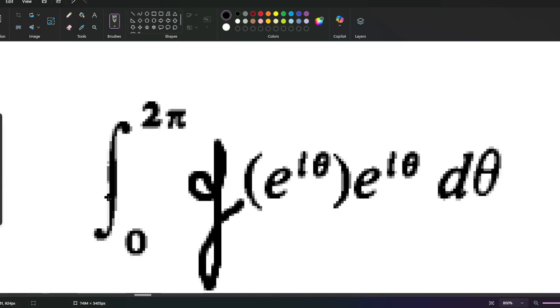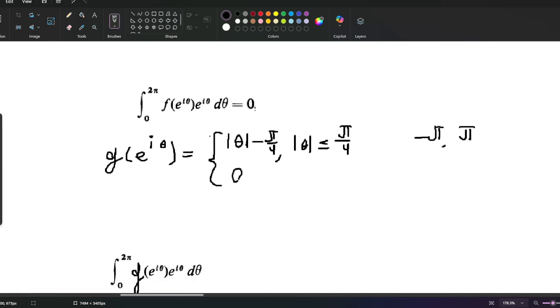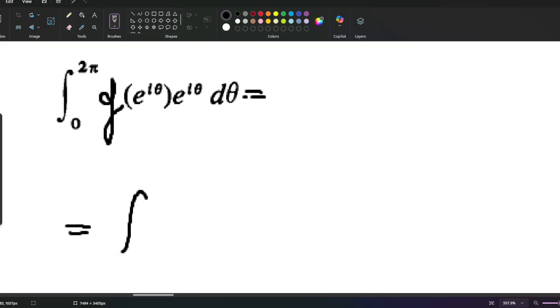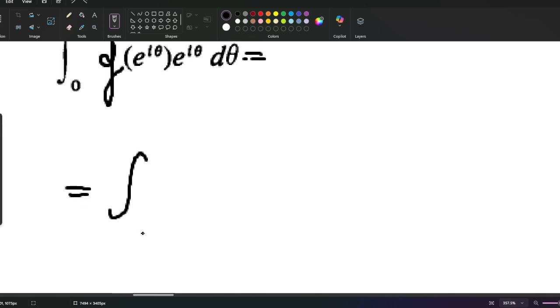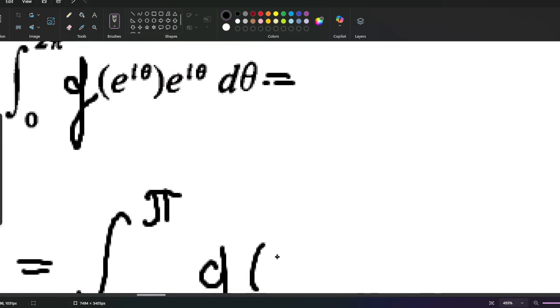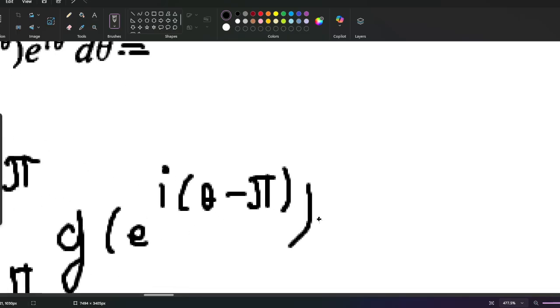So first of all, let's shift everything by pi for convenience sake. So we have from negative pi to pi of g of e to the power of i times theta minus pi, times e to the power of i times theta minus pi, d theta.